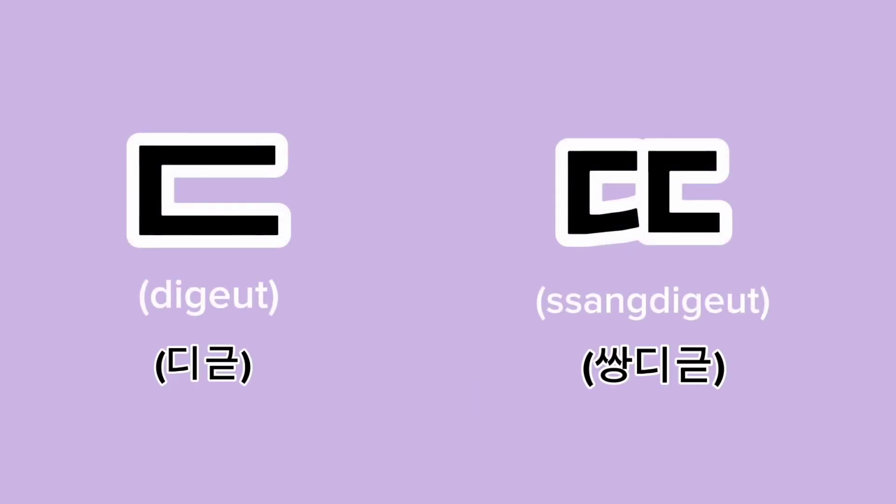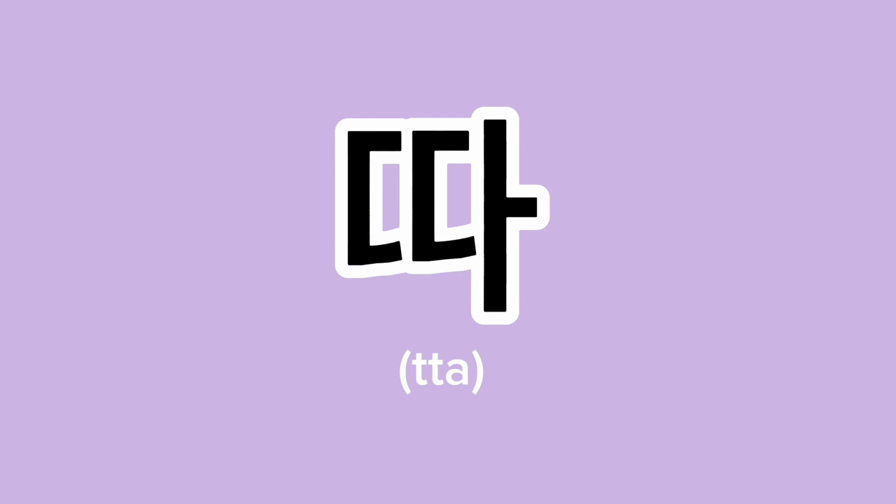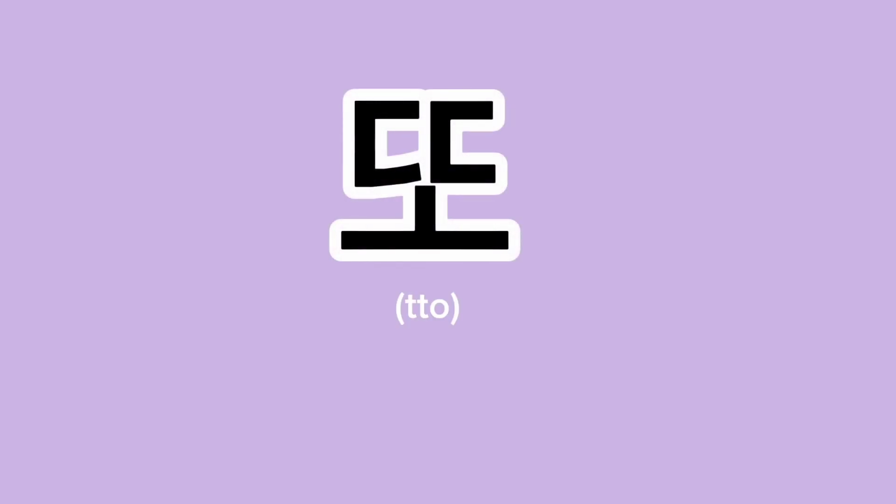Our next consonant is sang thikat, and it has a ta sound. When you add a vowel to it, it is pronounced like ta, ta. For example, to. To means again.